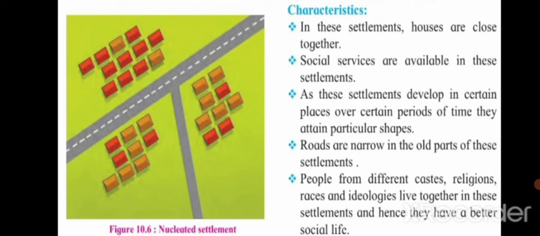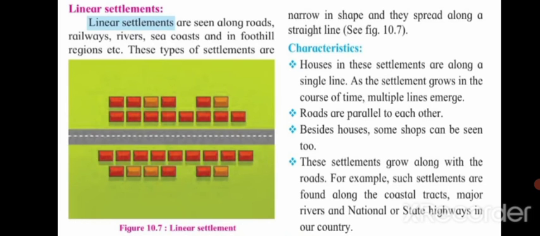As these settlements develop in certain places over certain periods of time, they attain particular shapes. Roads are narrow in the old parts of these settlements. People from different castes, religions, races, and ideologies live together in these settlements and hence they have a better social life. So you will see mostly in nucleated type of settlements, people live in large numbers. Next, we shall see about linear settlements.